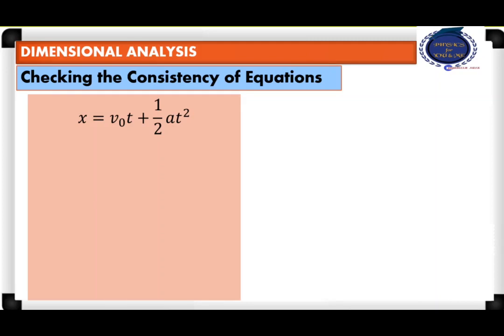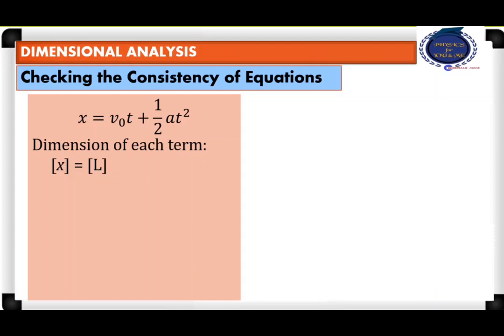So what are the steps involved? We need to write the dimension of each term. That means we need to write the dimension for x, v naught t, and half a t square. These are the three terms in the given equation. So one by one.